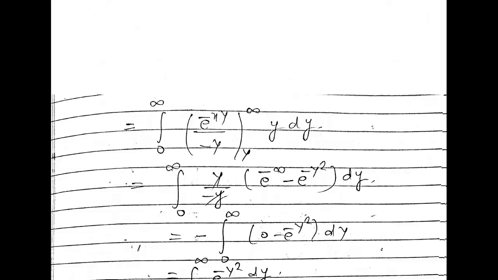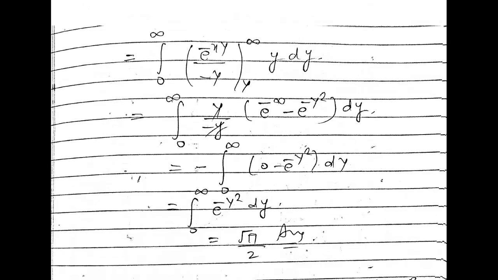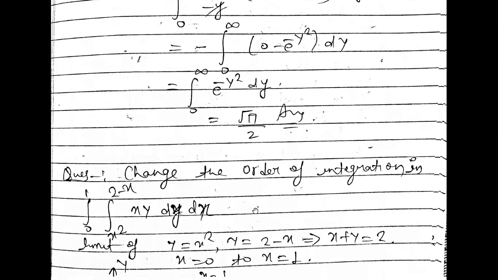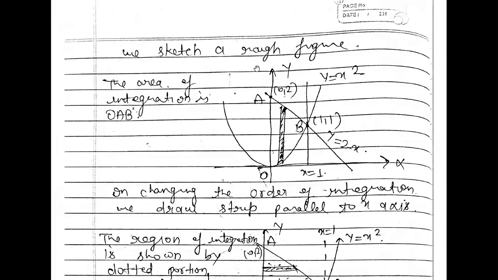Now there is another example here. Change the order of the integration in 0 to 1, x square to 2 minus x, xy dy dx. So the limit of y is given, dy dx order is given, that means the lower limit of y is x square, and the upper limit is y is equal to 2 minus x. So we can write it as x plus y is equal to 2, and the limit of x is given 0 to 1 here. Now we sketch a rough figure.